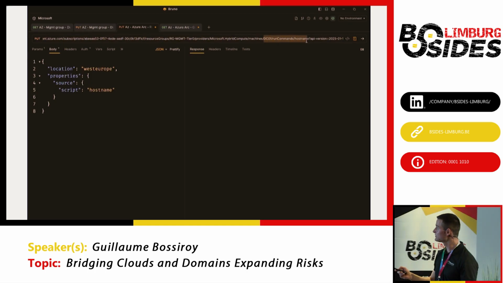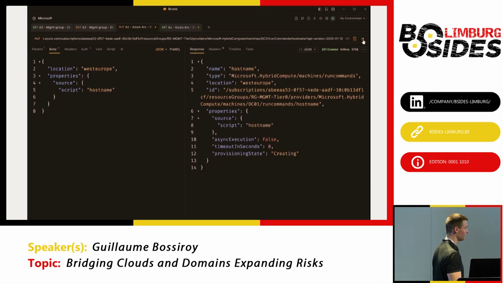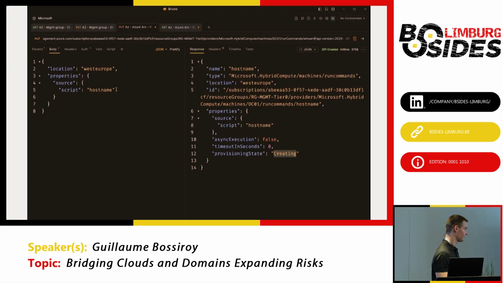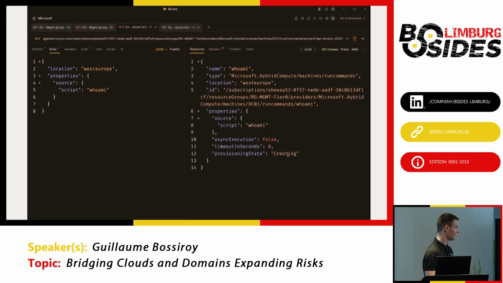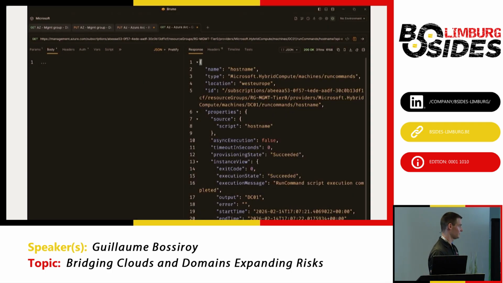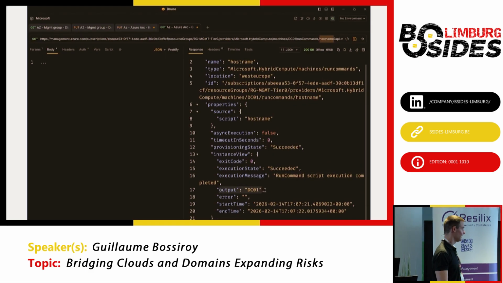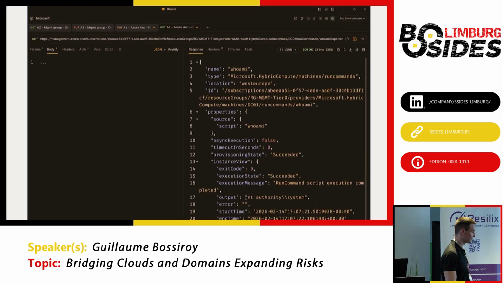The name of the command that you see here, hostname, for instance, can be anything, but then the script is what is actually going to run on that server. So in this case, I'm going to run hostname and a second command, which will be whoami, just to prove that we have NT AUTHORITY\SYSTEM on that machine for demo purposes. All right, so that's the second command. And after a while, you will get the results from those commands. You see the script execution completed. You see output DC01 for the hostname command. And then for whoami, you will see that you are indeed running as NT AUTHORITY\SYSTEM.